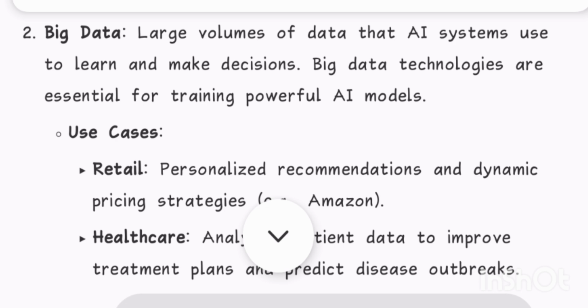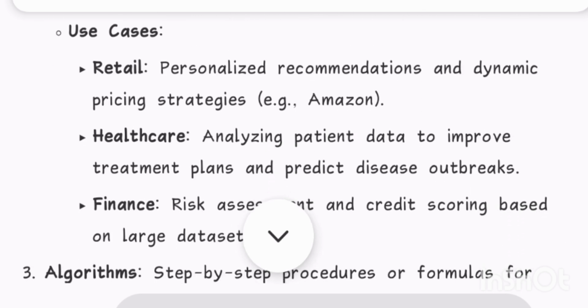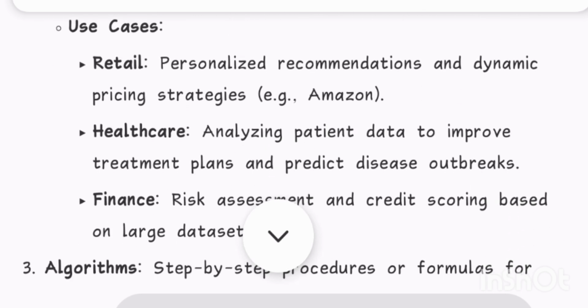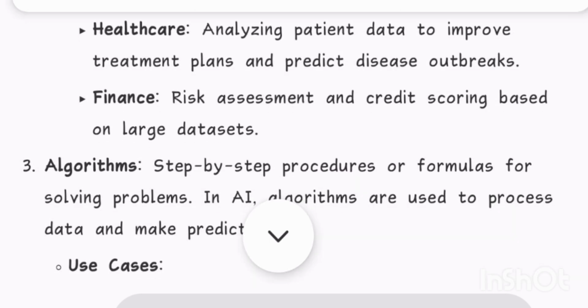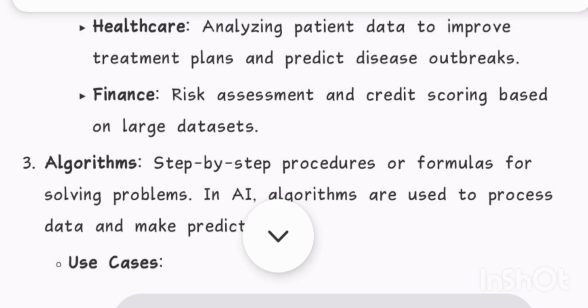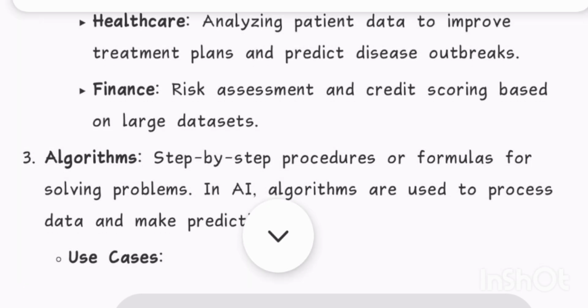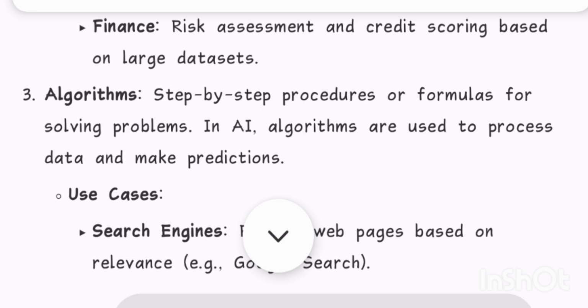2. Big data, large volumes of data that AI systems use to learn and make decisions. Big data technologies are essential for training powerful AI models. Use cases: retail, personalized recommendations and dynamic pricing strategies, e.g., Amazon. Healthcare, analyzing patient data to improve treatment plans and predict disease outbreaks. Finance, risk assessment and credit scoring based on large data sets.